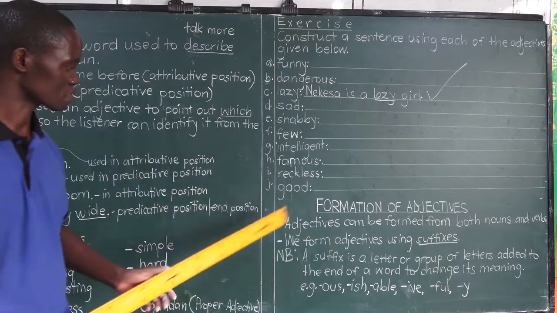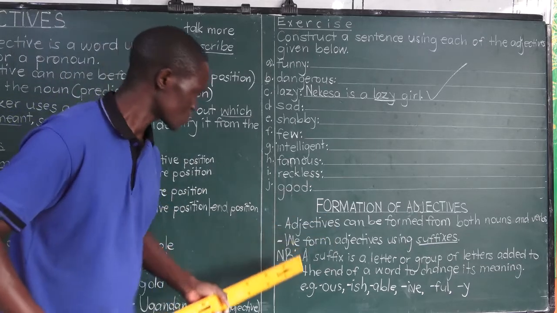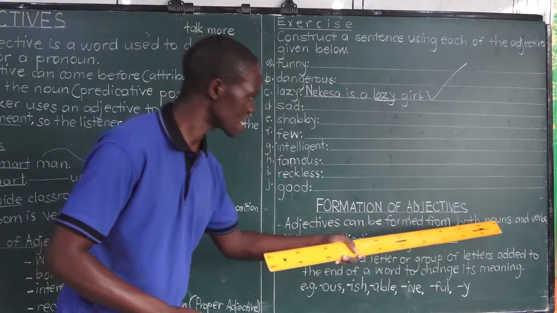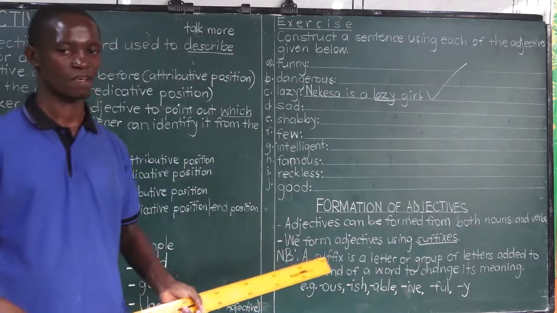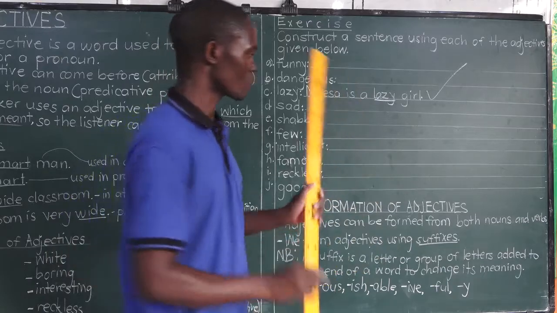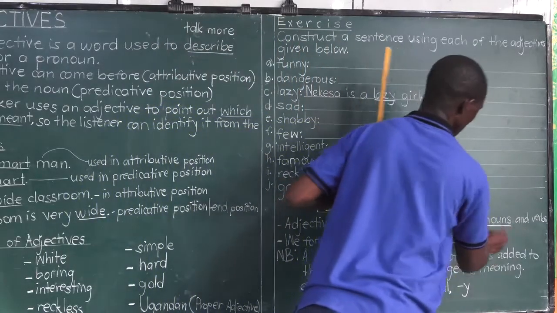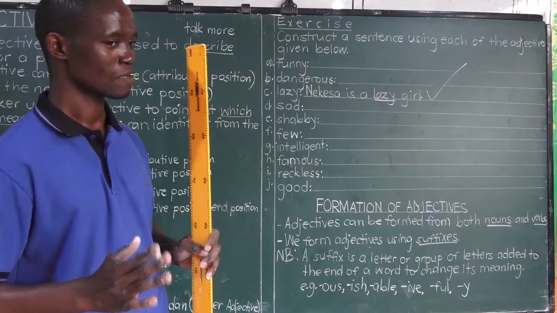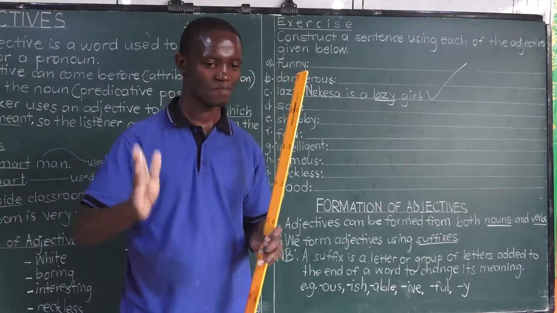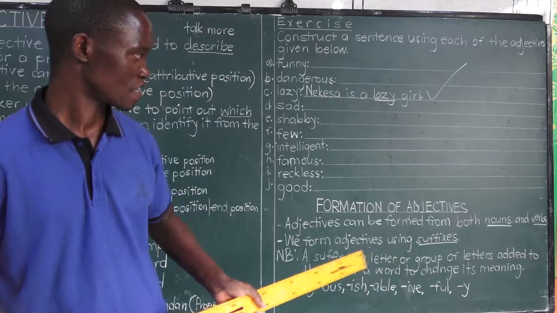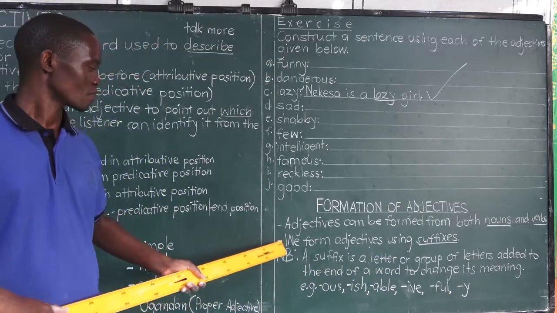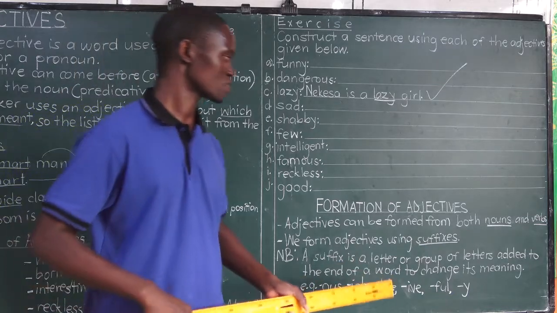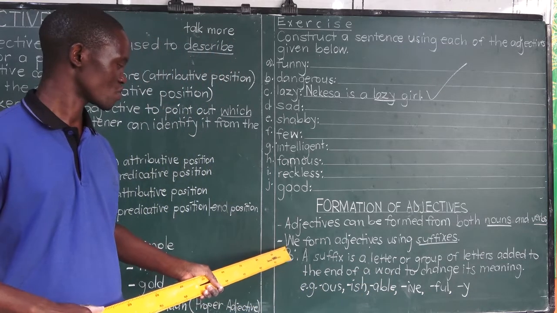Introduction to formation. We read this important note, which is adjectives can be formed from both nouns and verbs. Yes, adjectives can be formed from both these nouns and these verbs. We have a noun, we have a verb. Either a noun or a verb can be used to form an adjective. What else? Having learned that adjectives can be formed from nouns and verbs, what else do we need to note?